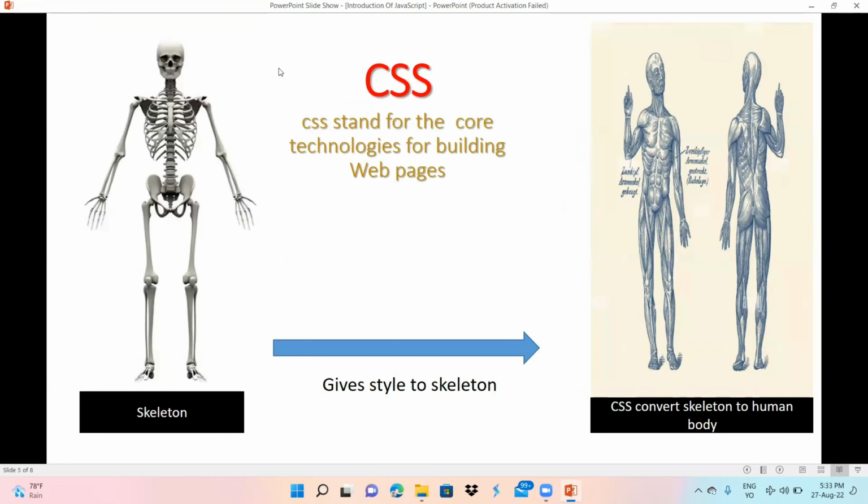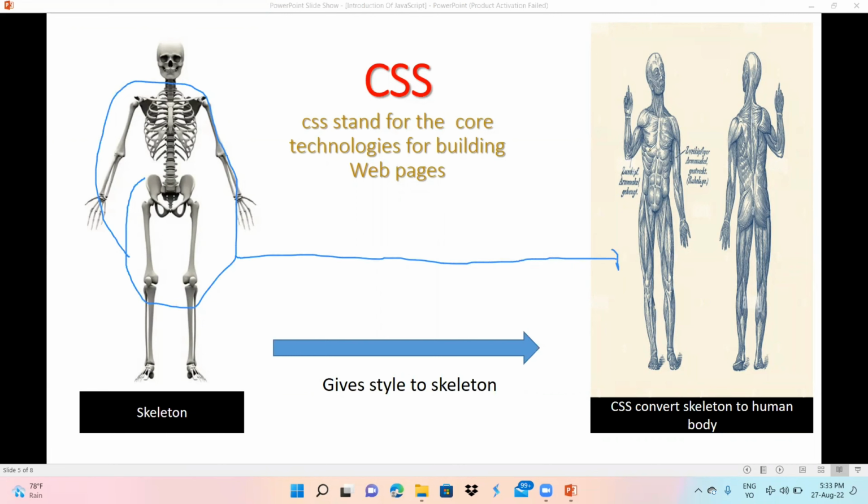In CSS, I have the skeleton right here. Okay guys, then we are moving to the skin parts. You can see there are six packs, there is a nose style. Whatever fills out the skeleton, the muscles and all these things, are CSS. That means style, which gives style to a skeleton to perform as a human body.